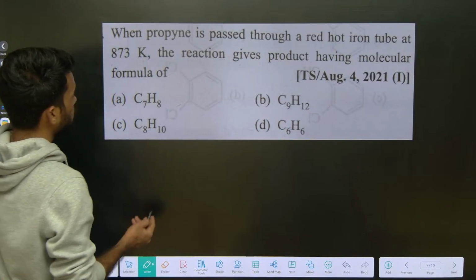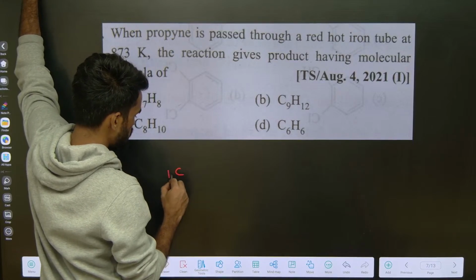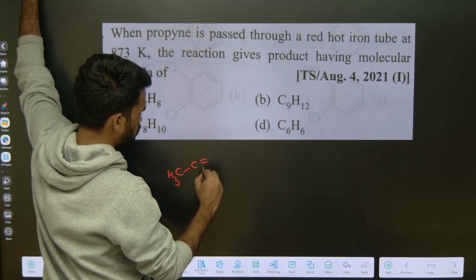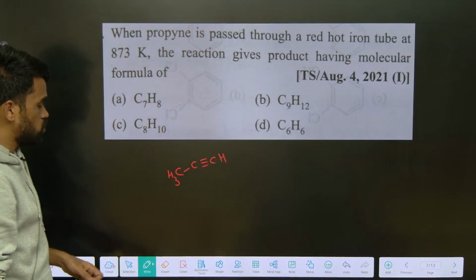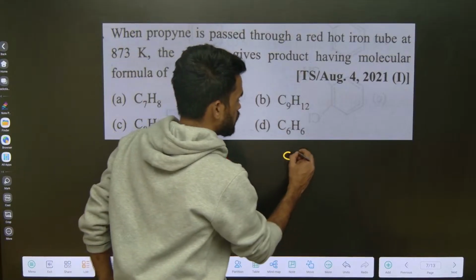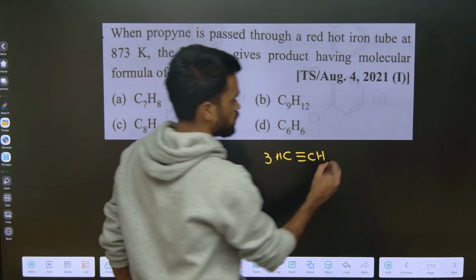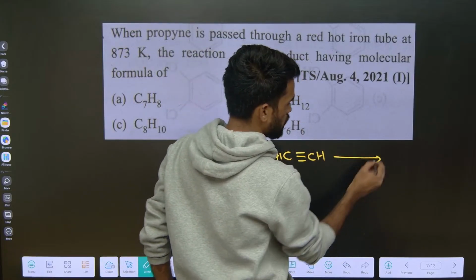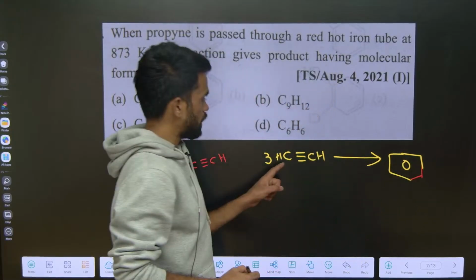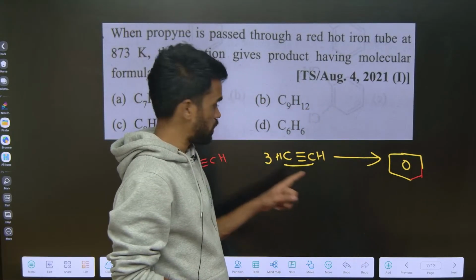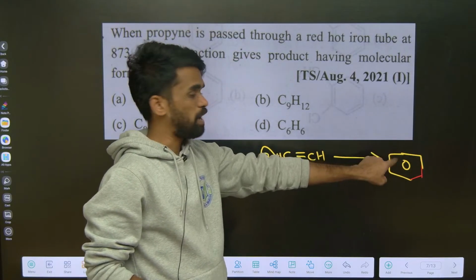So you take propyne here, CH3, C triple bond C, H. Since acetylene contains 2 carbons, taking 3 molecules gives 6 carbons, which polymerize at that temperature and pressure to give an aromatic benzene ring.